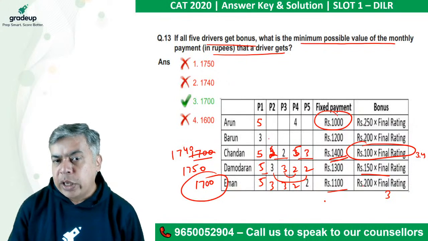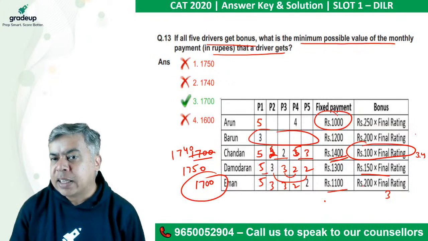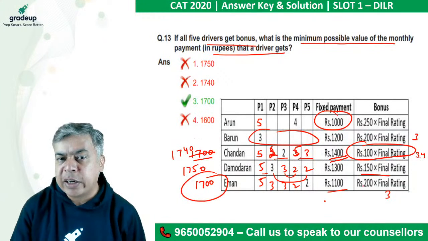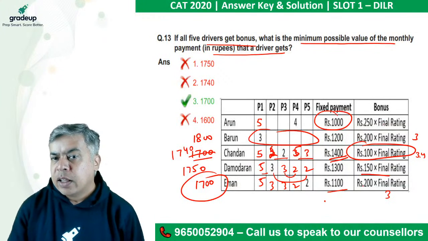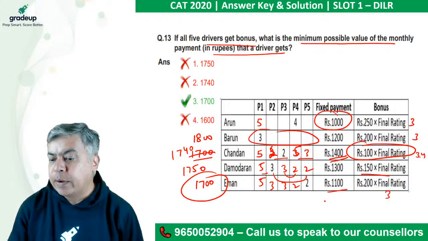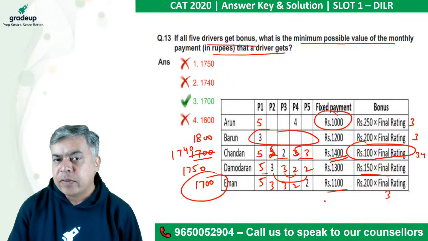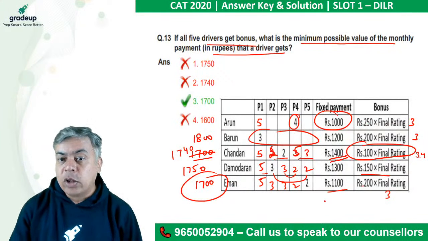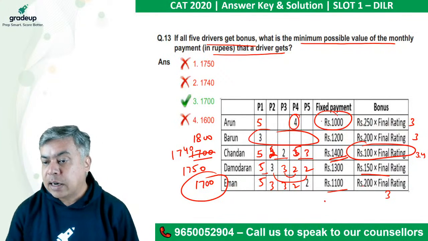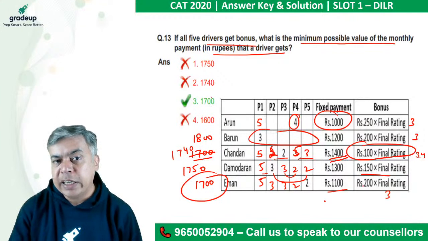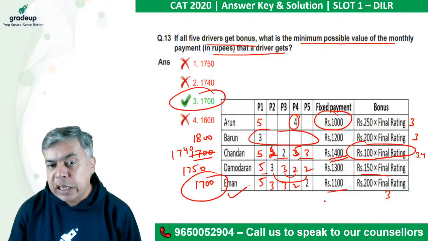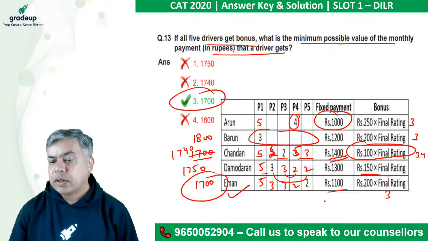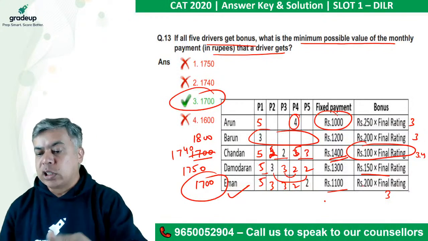So here also you can say that minimum rating is 3. So 600 plus 1200, it will become 1800. Here minimum rating is 3. If I go with the minimum rating, otherwise it will be more than that. But if the minimum rating is 3, then also it will be 1750, not less than that. So 1700 is the minimum, and that is for E, not for C. For Chandan it is more, 1740.